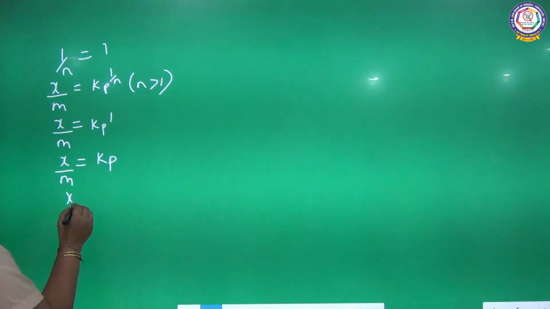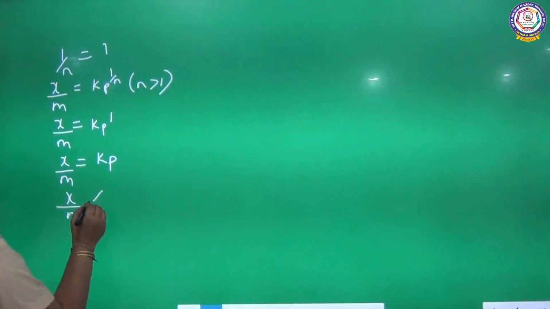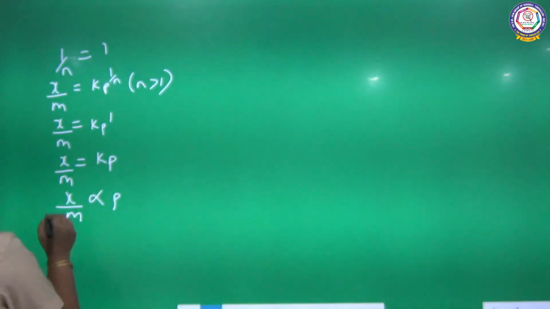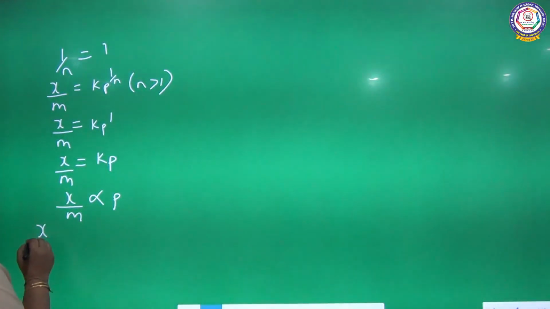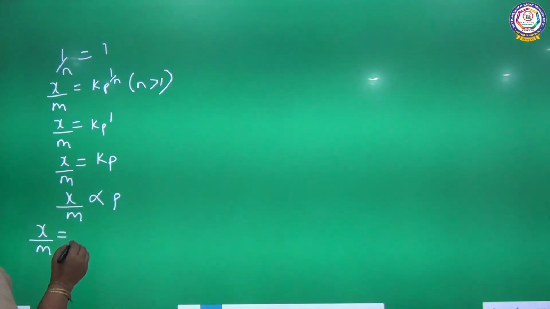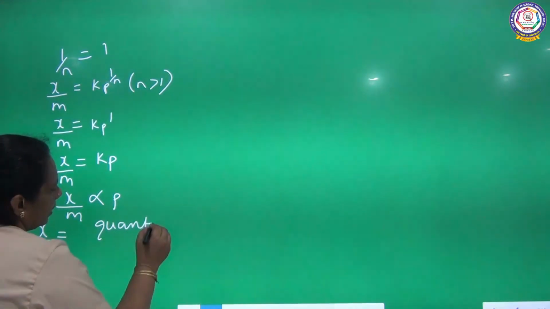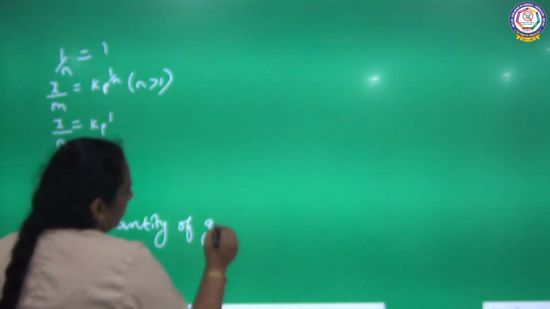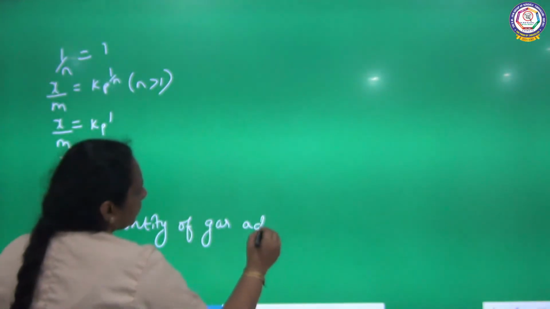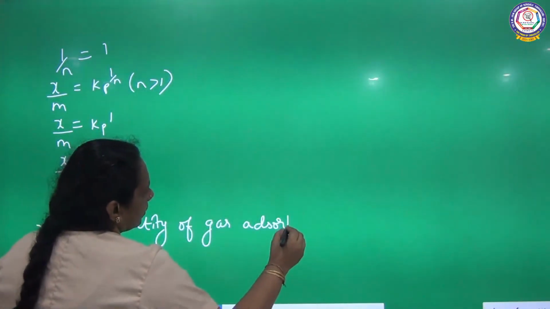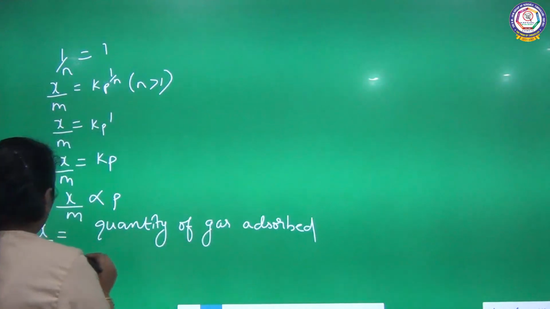So x by m is directly proportional to p. What is this x by m? x by m is nothing but the quantity of gas adsorbed. What is p here? p is pressure.